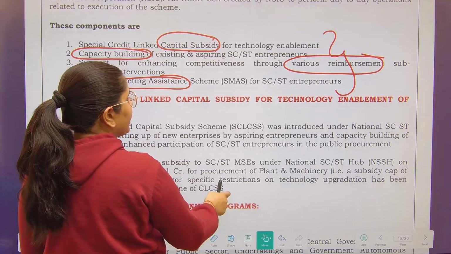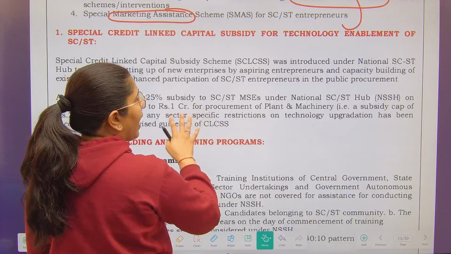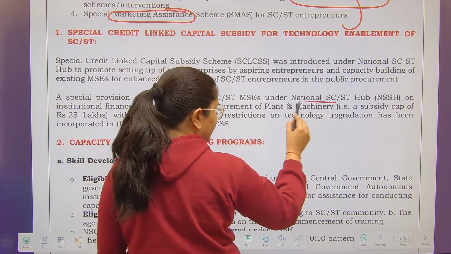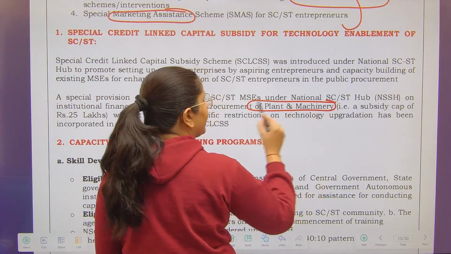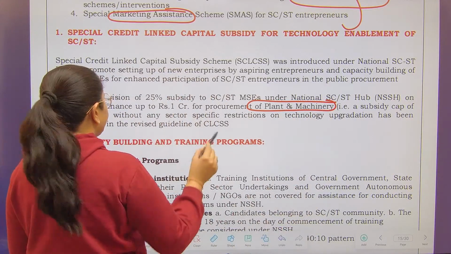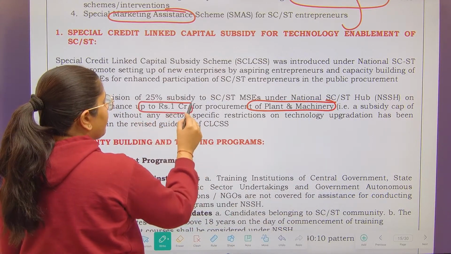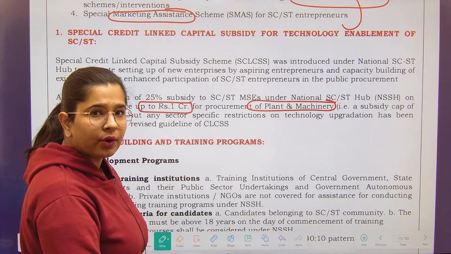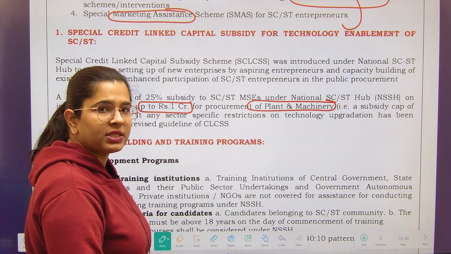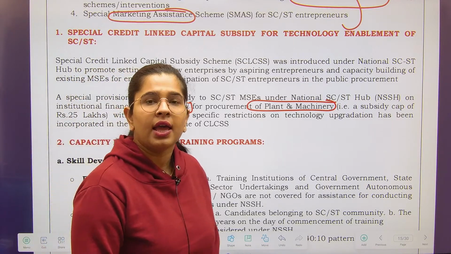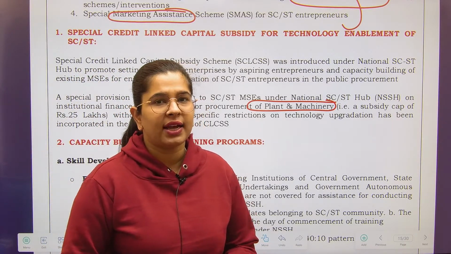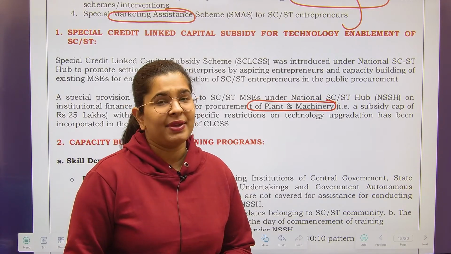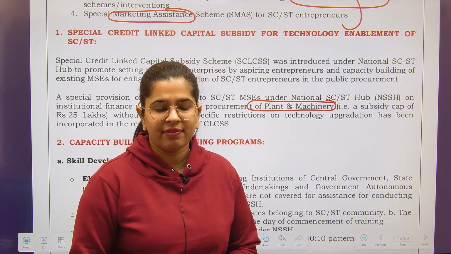Special credit linked capital subsidy. Here I have already told you that the government is going to provide you subsidy if you are purchasing plant and machinery, right? What is the subsidy amount? If the maximum limit is 1 crore, that is your investment in the plant and machinery. Out of that, the subsidy the government will provide is 25%. That means a maximum of 25 lakhs.